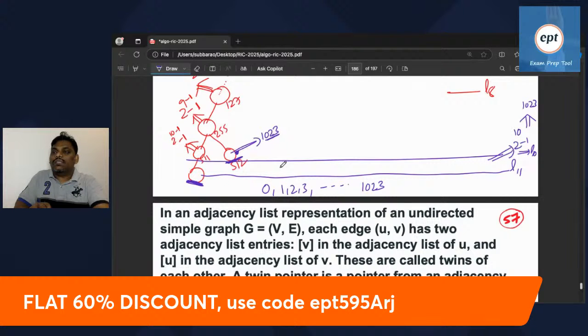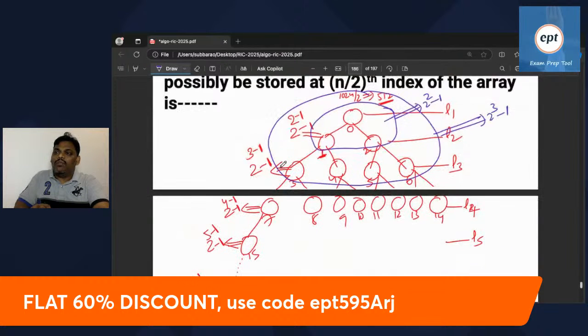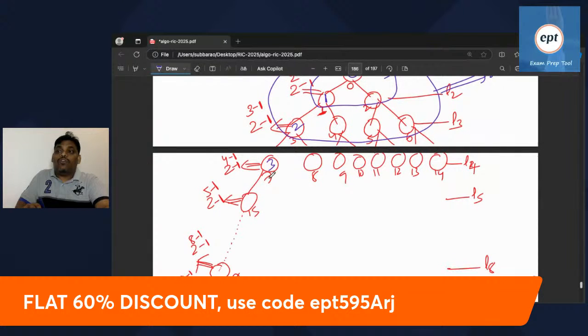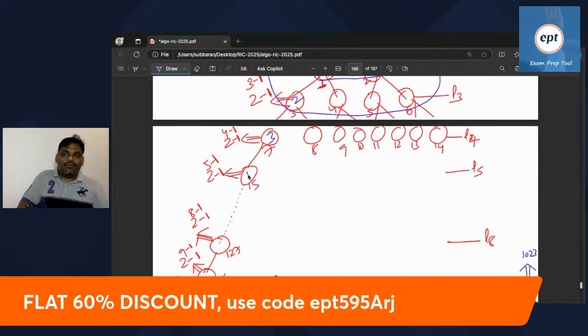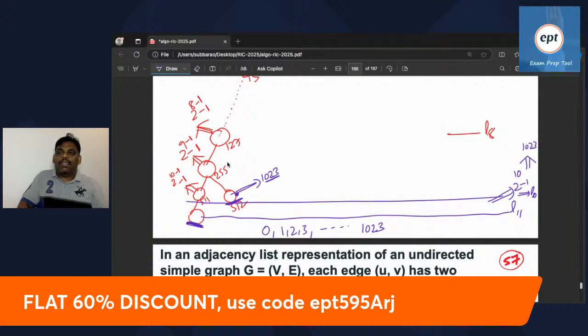Some people are asking, sir, what is the minimum? Because it is a min heap, the root will be the minimum. So see this one. 0 you can store here, 1 you can store here, 2 you can store, 3 you can store. 4th level 3, 5th level 4, and so on. 8th level 7, 9th level 8, so 10th level 9. You can store 9 here. So the minimum is 9.